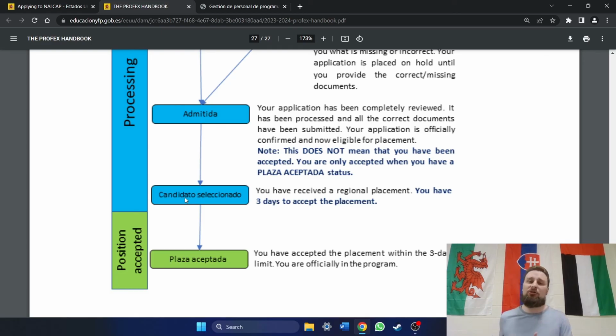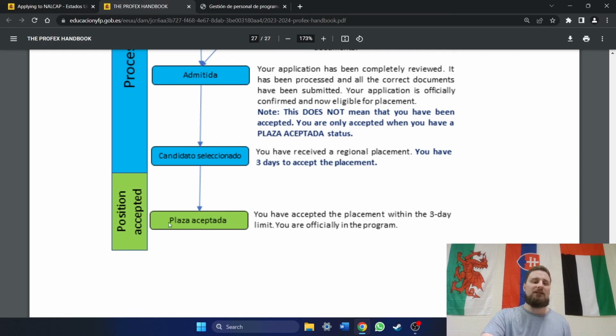You can reapply the next year, but you'll be dropped from the program. You have to go and accept within those 3 days. So it's important to keep an eye on your email, check PROFEX every now and then, and so on. If you accept, your status will change to plaza aceptada. You have accepted your placement and you are going to Spain.